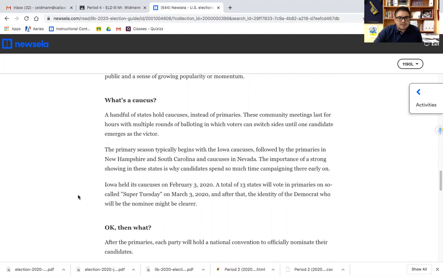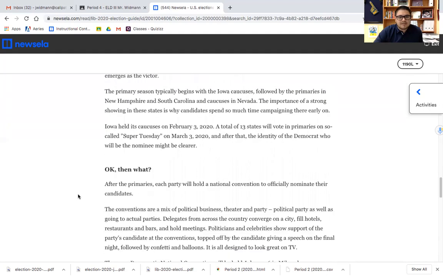Iowa held its caucuses on February 3rd, 2020. A total of 13 states will vote in primaries on so-called Super Tuesday on March 3rd, 2020. And after that, the identity of the Democrat who will be nominee might be clearer.